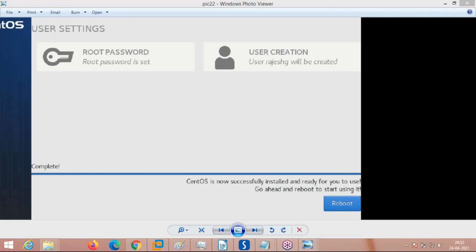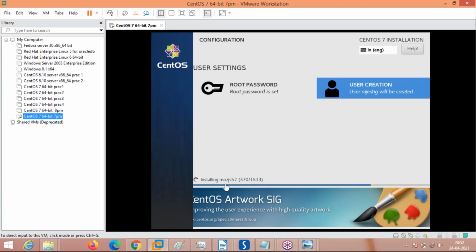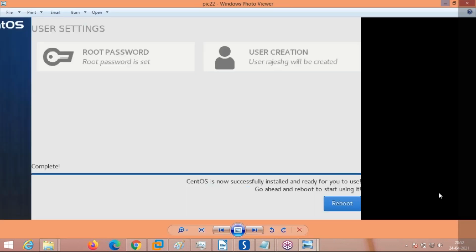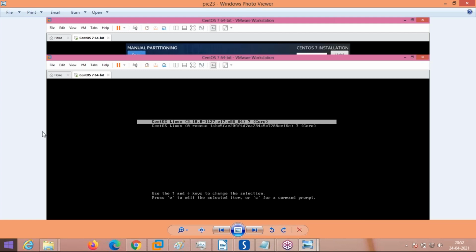Everybody getting? Because the operating system is taking time, I'm just showing you in the format of the pics which I have taken. What I'm saying is, after the installation of all the packages finishes, it will show you like this: CentOS is now successfully installed. Please reboot. After you press the reboot, the next screen comes like this.